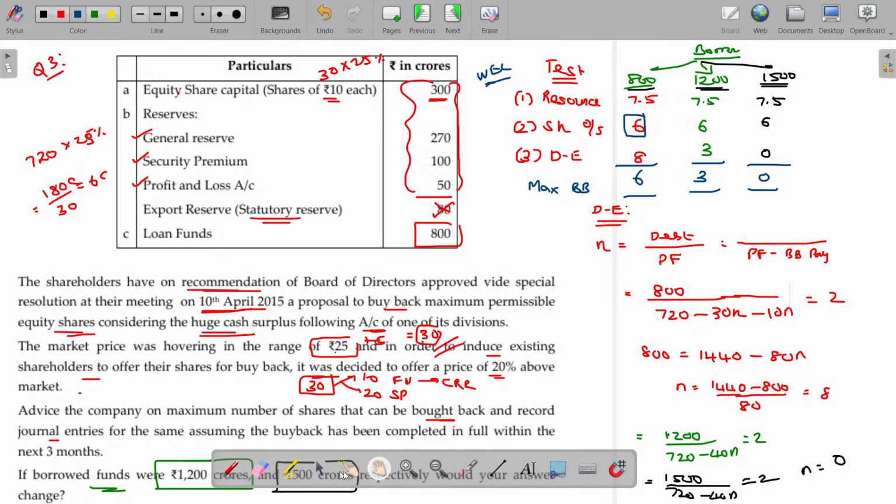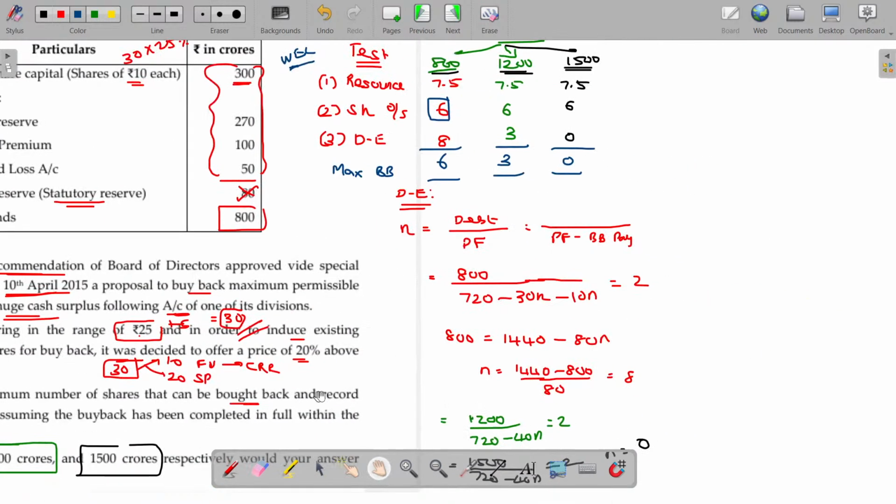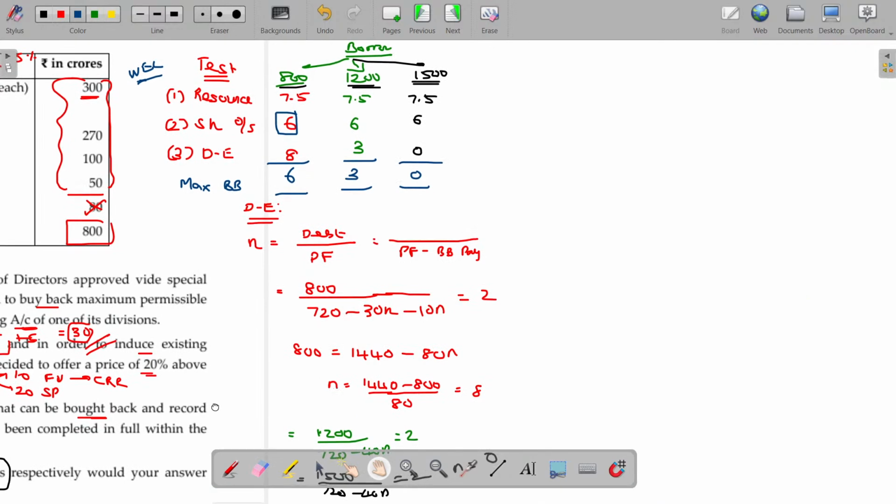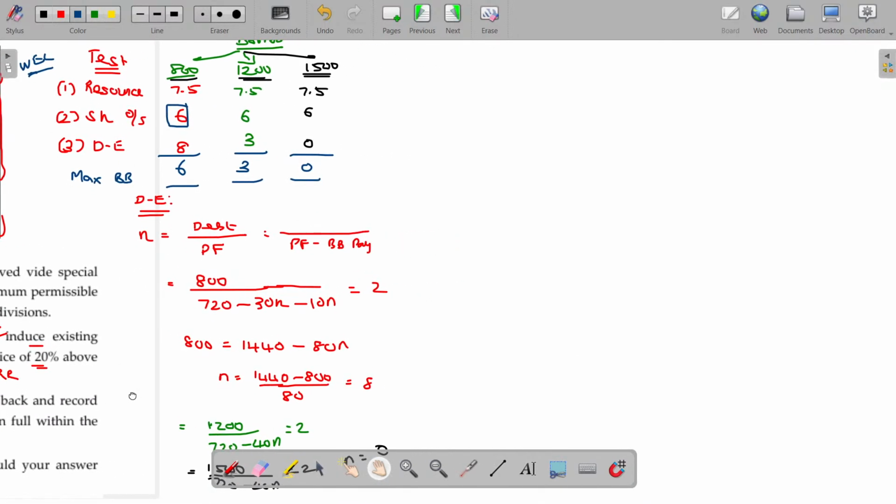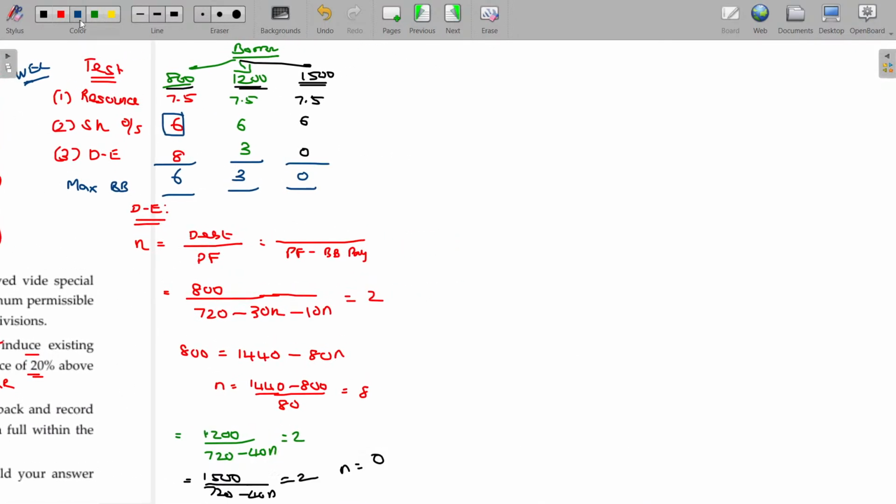Now they have asked for the journal entries also to be passed. Journal entry: I'll go with the first model. Buyback shares, premium on buyback, fresh issue, free reserve to CRR. This will be adjusted in the free reserve.